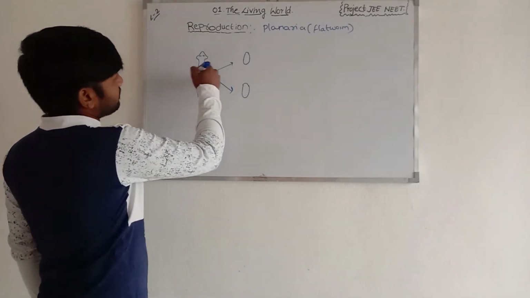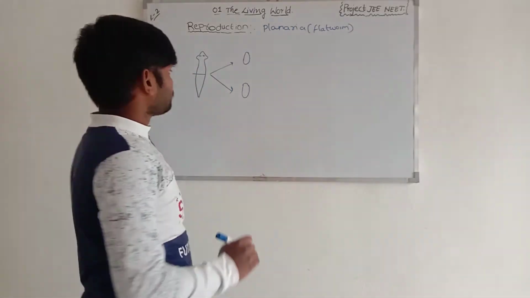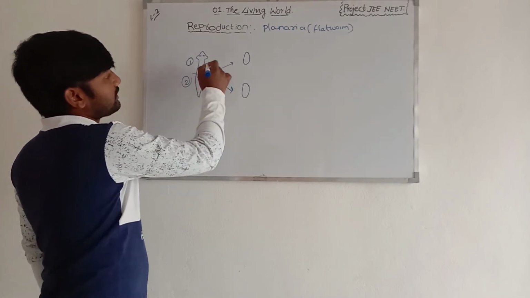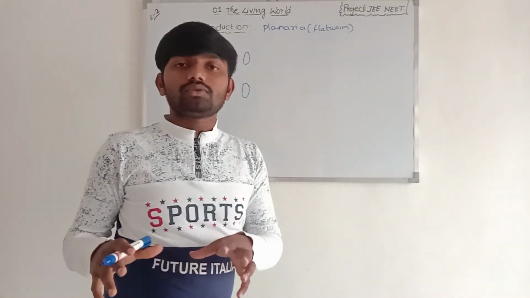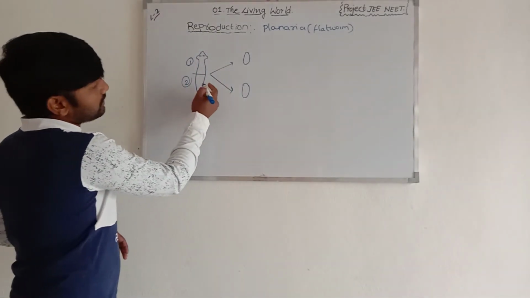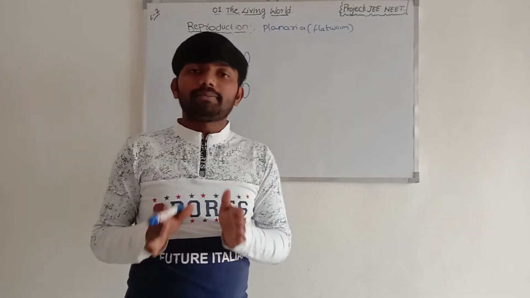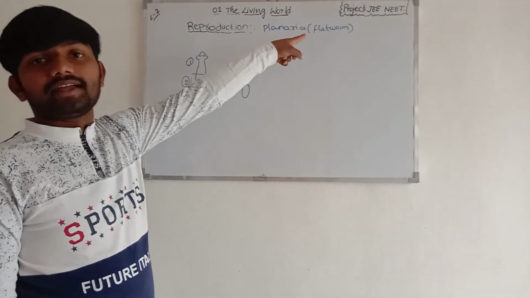This is a diagram. First of all, in this diagram we are cutting the planaria. This is the first part, and this is the second part. The first part is fragmented and regenerates to produce a new organism. The second part is also fragmented and cut off, and develops into a new organism. Having lost their body parts, they later become a new organism, planaria, the flatworm. So in planaria we are observing true regeneration.